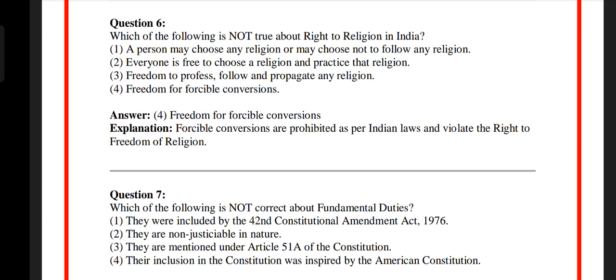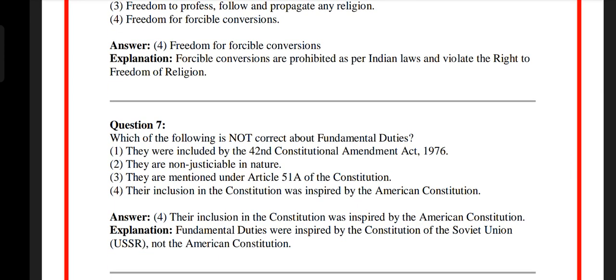Question number 7. Which of the following is not correct about fundamental duties? Option 1: They were included by the 42nd Constitutional Amendment Act 1976. Option 2: They are non-justiciable in nature. Option 3: They are mentioned under Article 51A of the Constitution. Option 4: Their inclusion in the Constitution was inspired by the American Constitution. The answer is option 4. Fundamental duties were inspired by the Constitution of the Soviet Union, not the American Constitution.